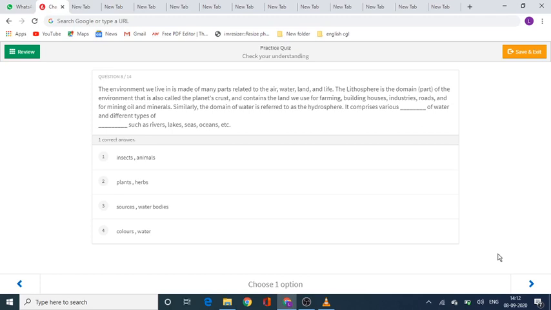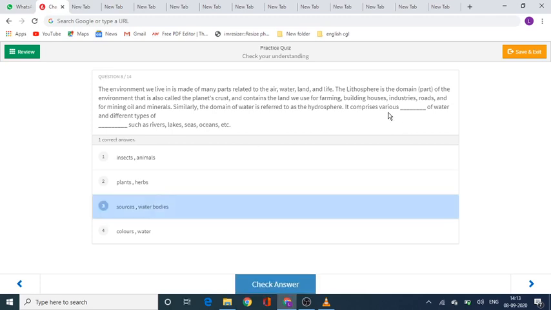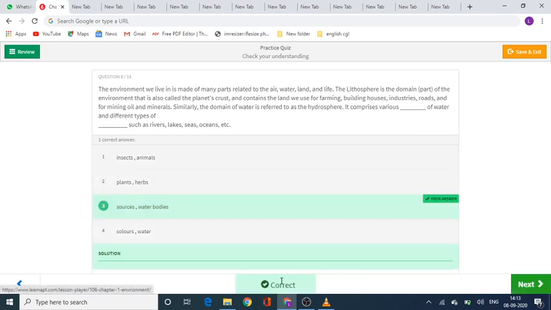Okay, time up. So according to me, the correct answer will be option number 3. It comprises various sources of water and different types of water bodies. Let's check whether I got it right or not. Yeah, absolutely, it's right. So option number 3. Now let's move to another question.